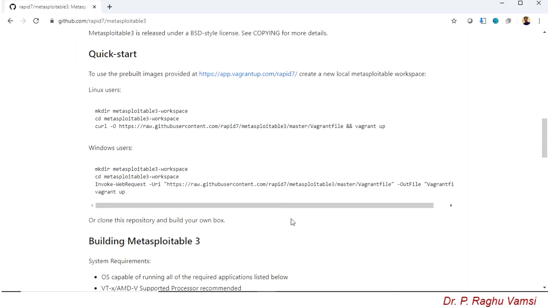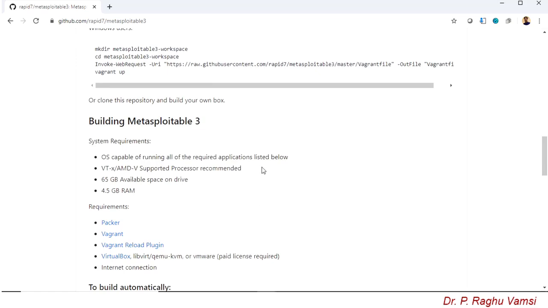This Metasploitable 3 image will be directly created in your VirtualBox. So nothing to worry, no need to install this. Directly it will be installed in the virtual machine. Automatically it will take the Oracle VM VirtualBox path and install Metasploitable 3 in that VirtualBox. So nothing to worry, just follow the instructions given here. As I told you, you should have good internet speed, and it will take some time.